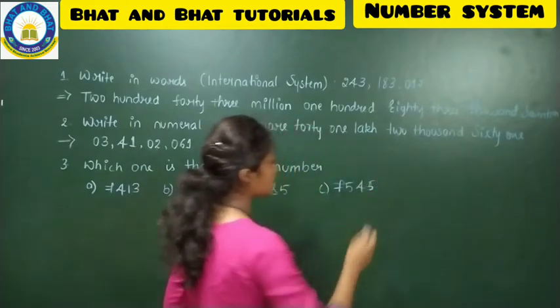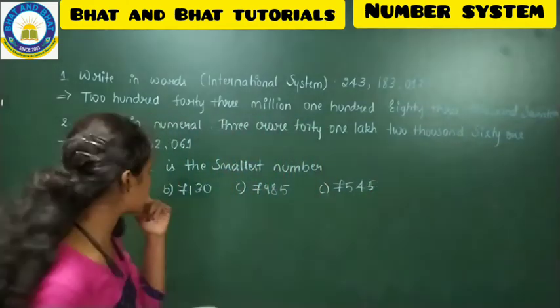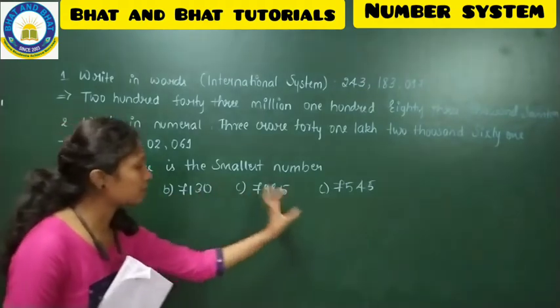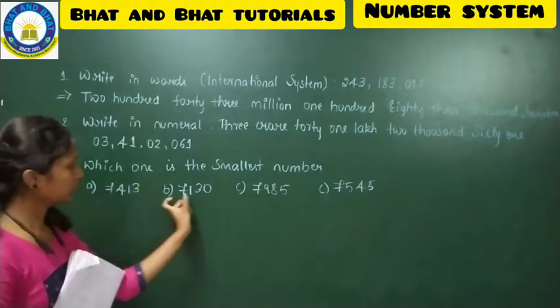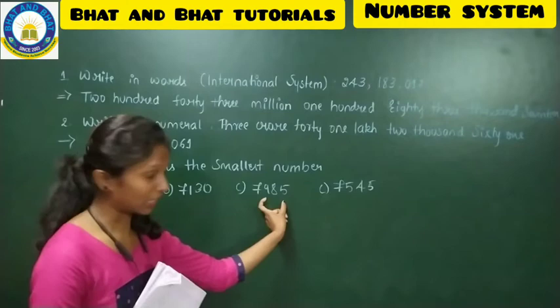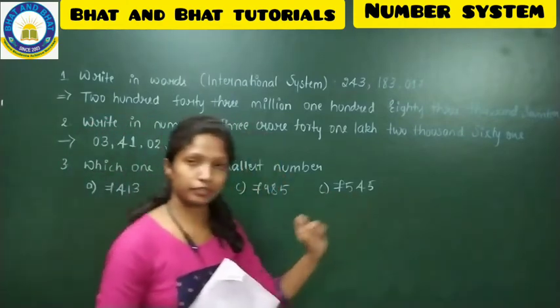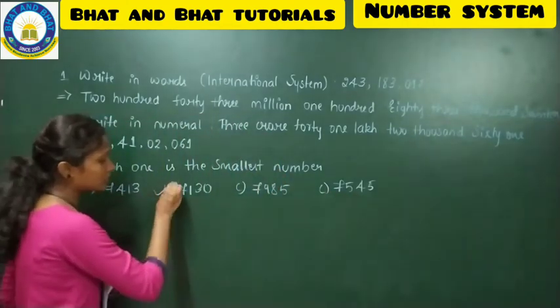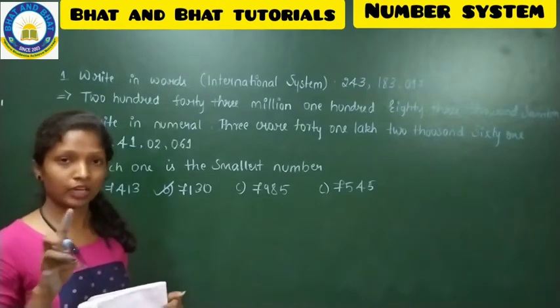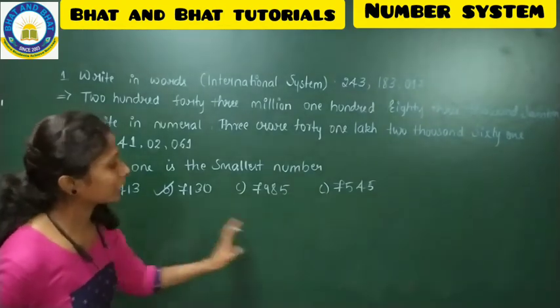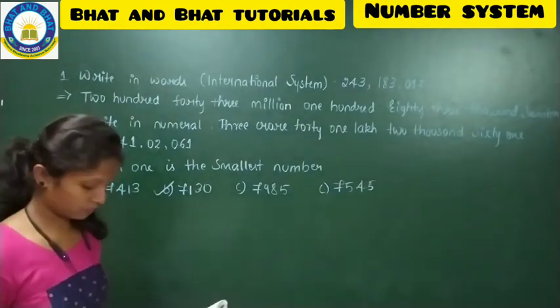When they give you like this and ask you to find the smallest number, see the last three digits: 413, 130, 985, 545. What is the smallest now? 7130 is the smallest when I compare all of them.